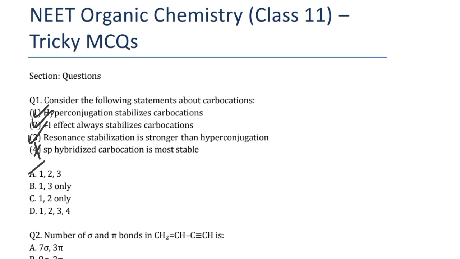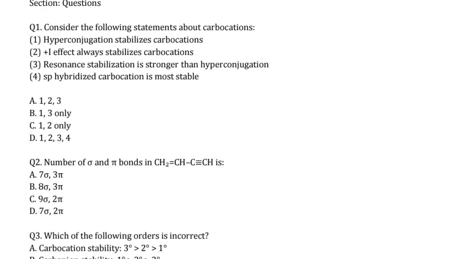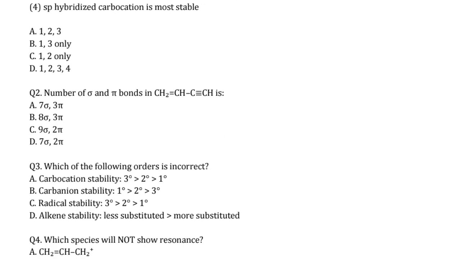Right students, next coming to the second question, that is the number of pi bonds and sigma bonds. How many pi bonds and sigma bonds are there? Two hydrogens are there, that means 2 sigma bonds, and another here is 1 sigma bond, 3, and this is 4, and this is 5, this is 6, and this is 7 sigma bonds. So the option with 7 sigma bonds is the one here.